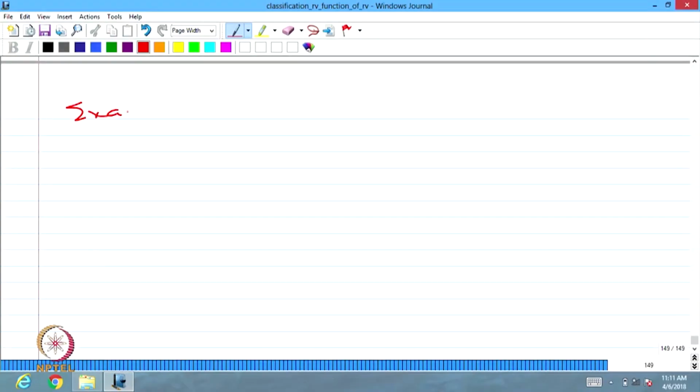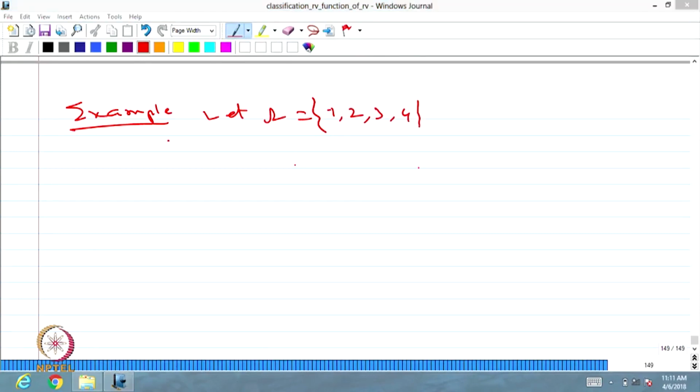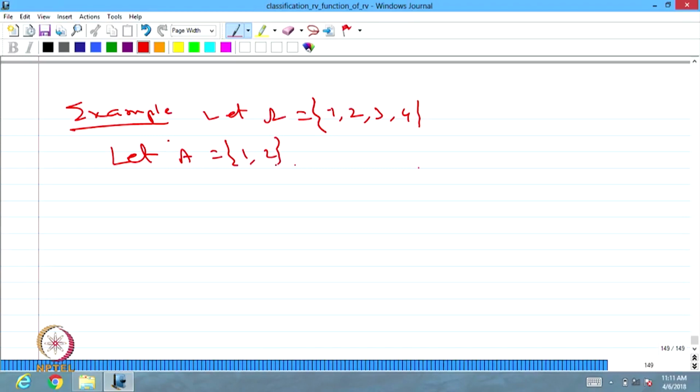So let's go for one simple example for pairwise independent and mutually independent, then we will move into the properties of the conditional probability. The example is as follows: let Ω consist of 1, 2, 3, 4. Let A be the event consisting of only two elements, 1 and 2.